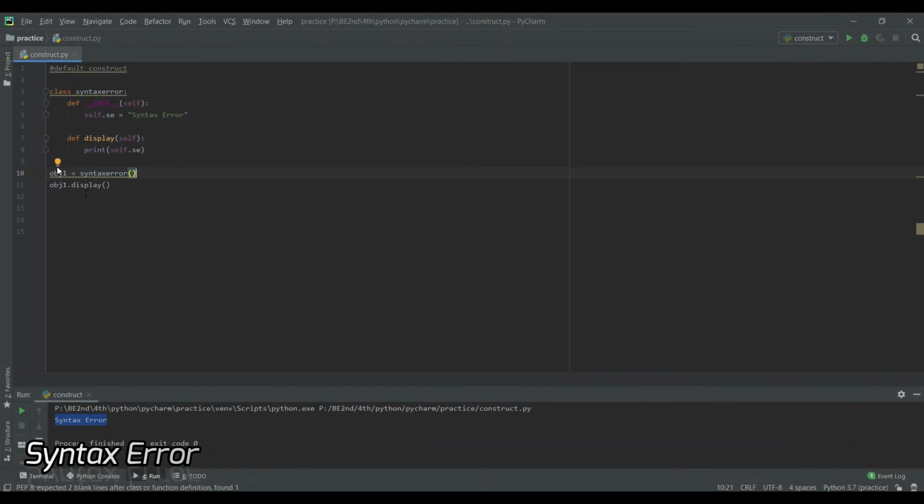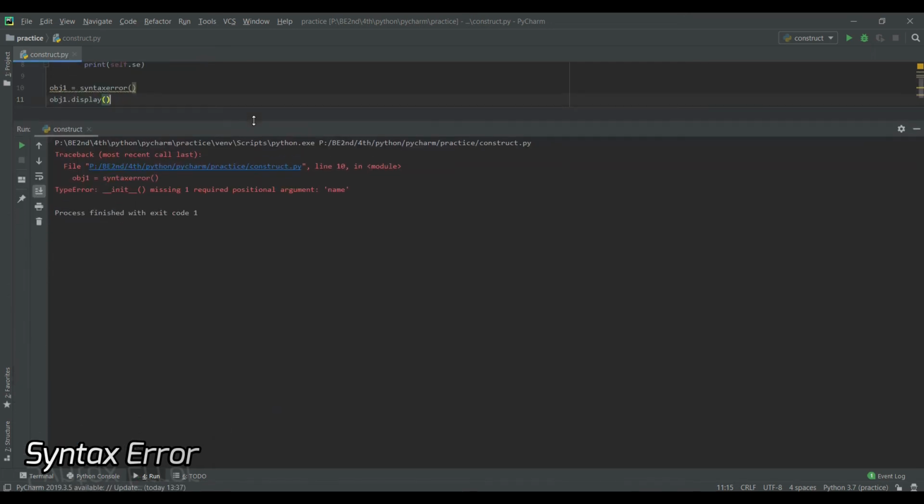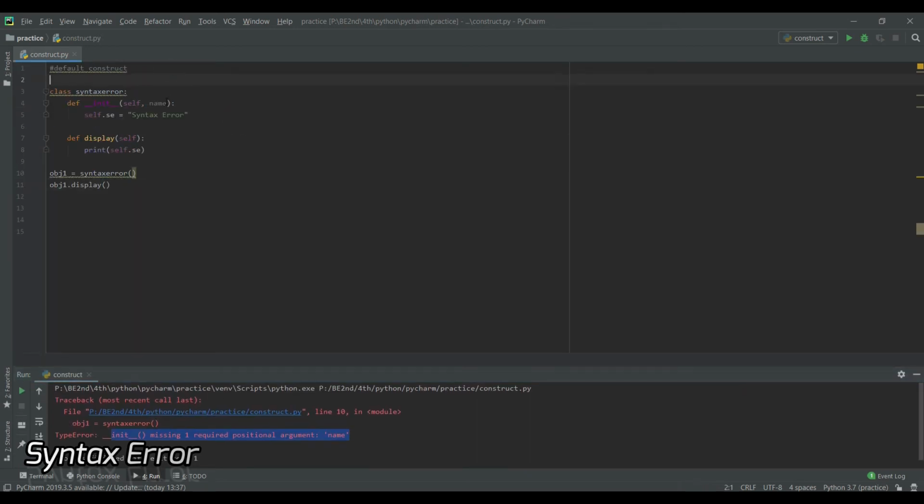Now let's make some modifications and go for a parameterized constructor. So I'll pass here name. Now let me run this again. It will give an error saying that one required positional argument, name, is missing, because I have written a parameter name here, but I have not passed anything during the object creation. So I need to pass a name here. Suppose I pass Pratiksha.